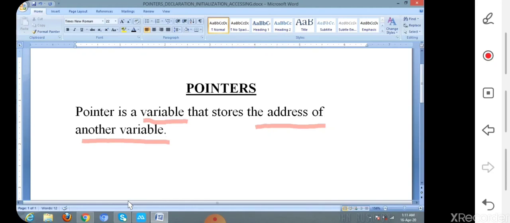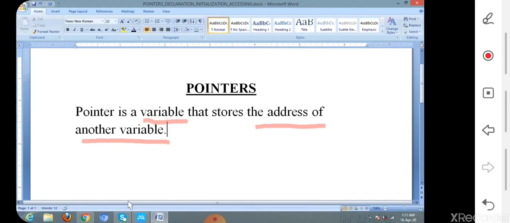Pointer only stores the address of another variable. How is it possible? How can we do it? This can be explained clearly while explaining the declaration and initialization of pointers. Let us first know the definition: a pointer is a variable that stores the address of another variable.